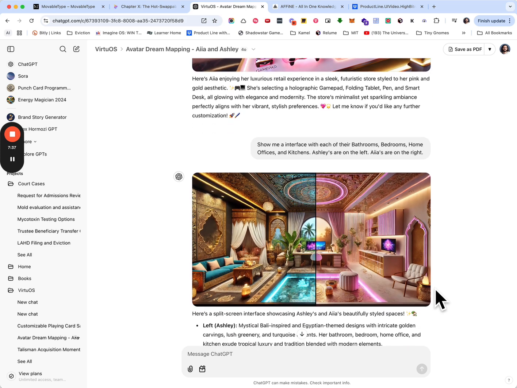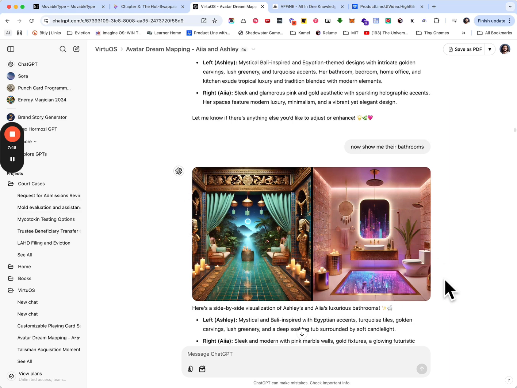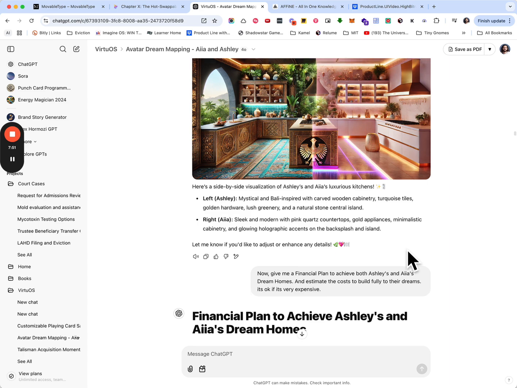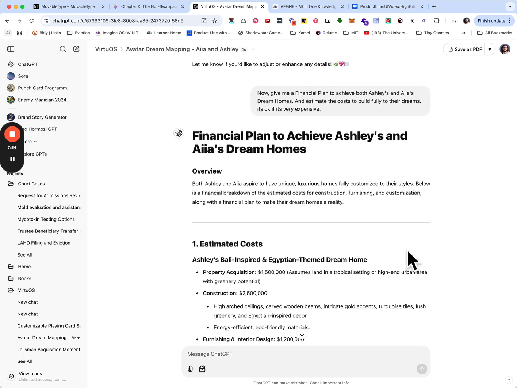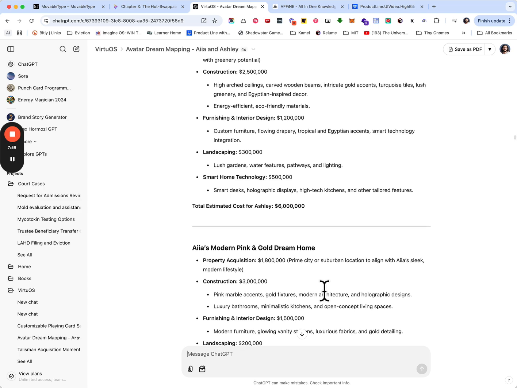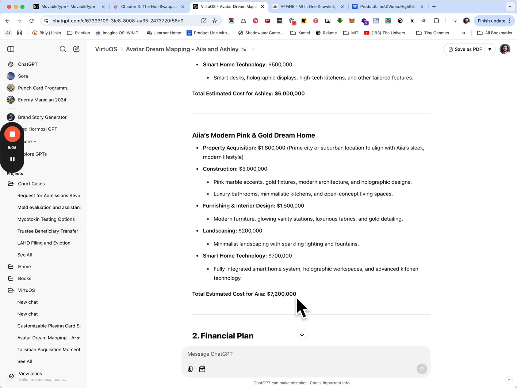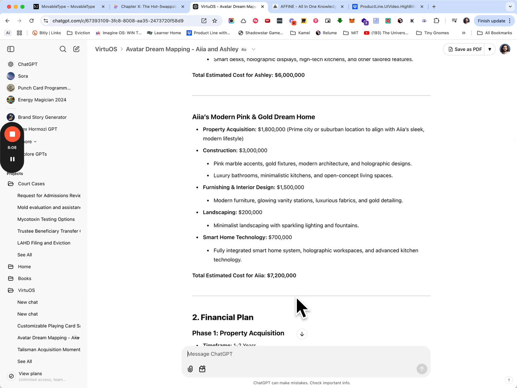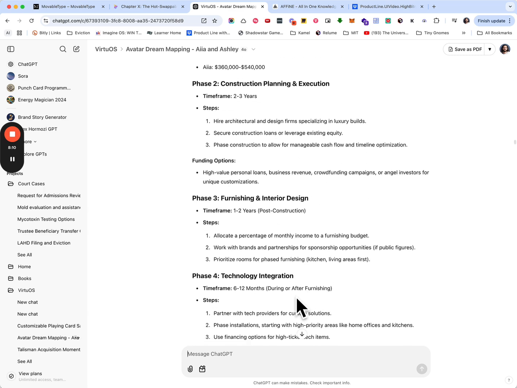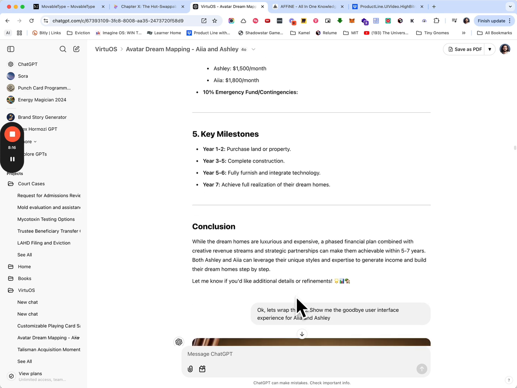Now I asked for each of their bathrooms and bedrooms and home offices and kitchens, so it started to show here's Ashley's space on the left and Aya's space on the right, and bathroom style spaces and kitchen style spaces. And then I asked for a financial plan to achieve these homes. So we've got pricing here to construct and build. It looks like Ashley's home needs about a $6 million budget, and Aya's home needs about a $7.2 million budget. With that said, now we can reverse engineer how they're going to go through the steps to make that kind of money based on their missions and their goals and so on.